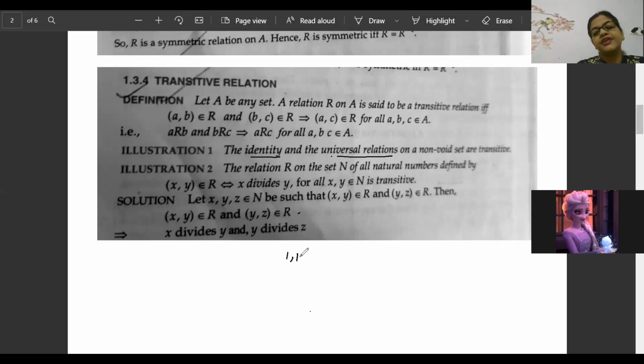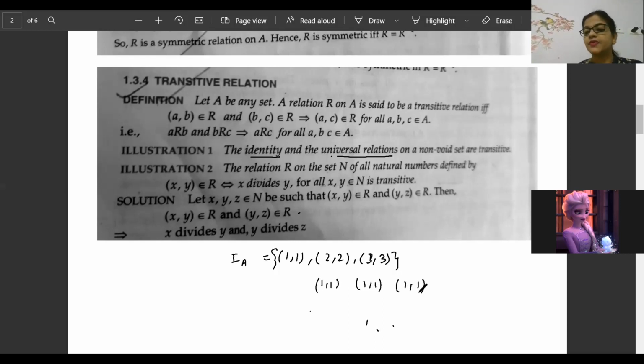When you write the identity relation as 1,1; 2,2; and 3,3, this is the identity relation of A. Now 1,1 satisfies everything by itself. Take 1,1 and 1,1, cancel, and again 1,1 comes. So 1,1 is exactly satisfied.